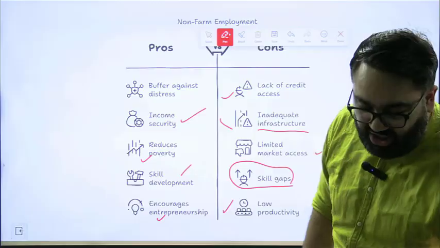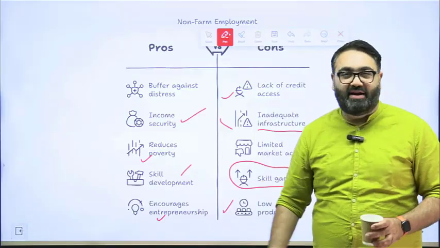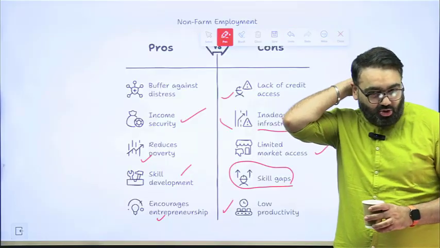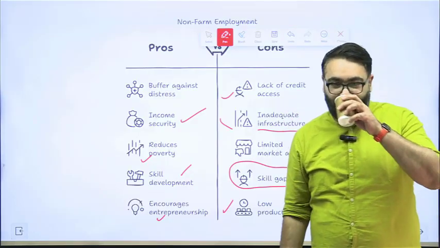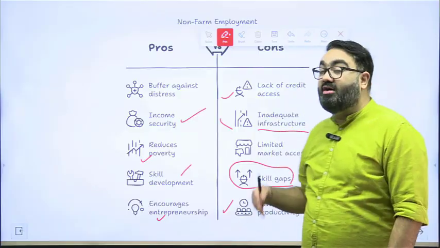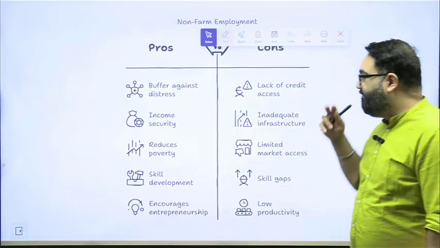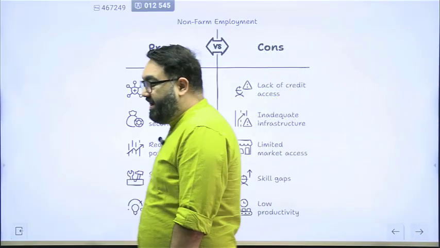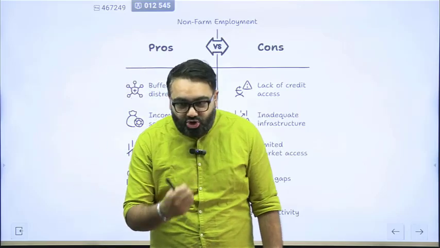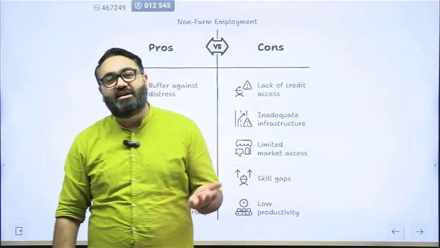Without the use of machines, if you're asking people to work by hands only and produce stuff that has to be sold in the market, you can't always expect very high productivity. So it would not be worth their time. At the end of the day, if the farmer feels that if I would have invested so much time in my farming alone, I would have earned more money, then it defeats the entire purpose.